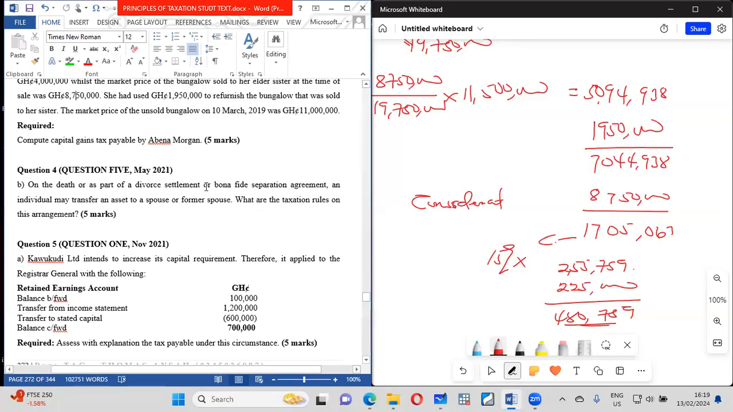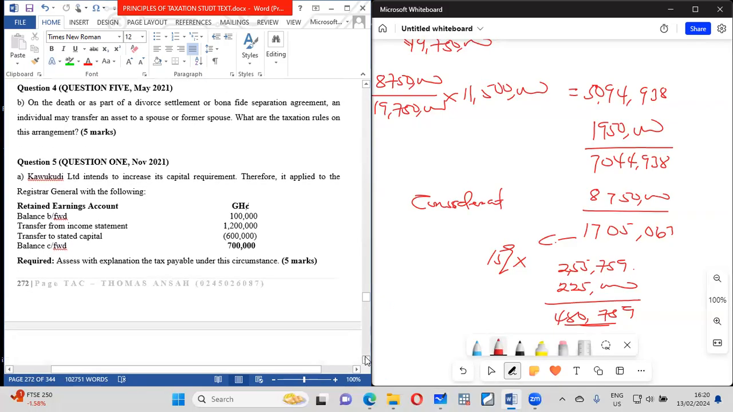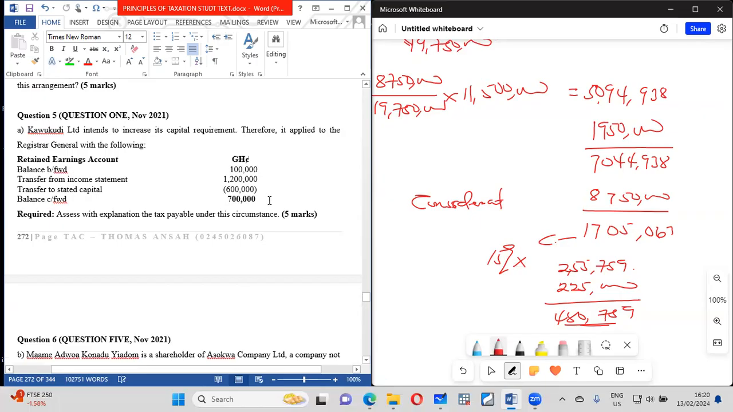On the death or divorce, that one to remember, they say money. All right. They say money. So the net cost is the same. But it's just that the person who will get the asset, if she sells it later, there will be what? A gain. All right. That is that.